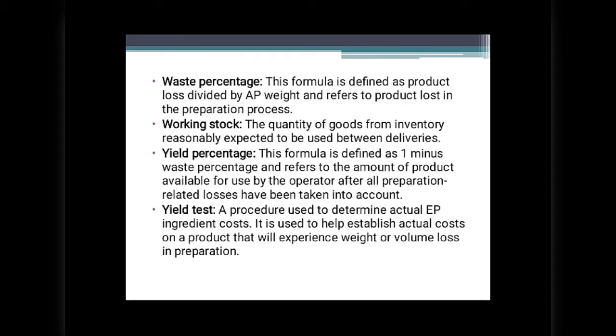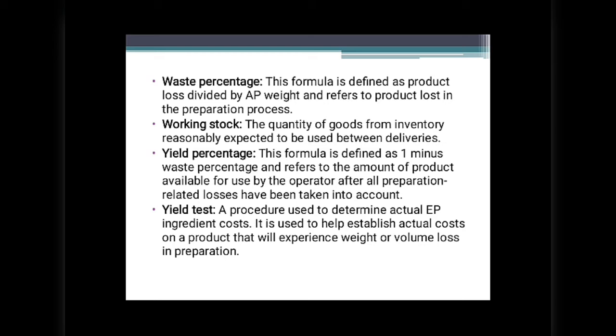Waste percentage. This formula is defined as product loss divided by AP weight and refers to product lost in the preparation process. Working stock, the quantity of goods from inventory reasonably expected to be used between deliveries. Yield percentage. This formula is defined as 1 minus waste percentage and refers to the amount of product available for use by the operator after all preparation related losses have been taken into account.